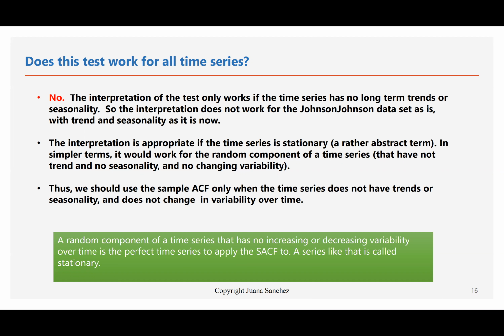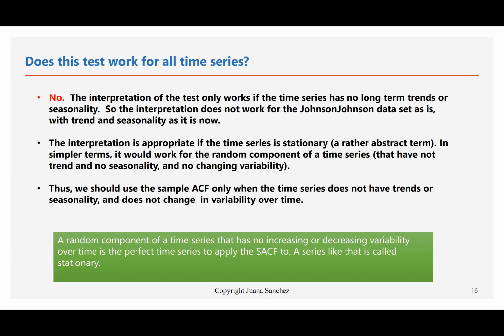In simpler terms, it means that the time series has no trend, no seasonality, and no change in variability. In other words, it applies to the random component of a time series. Remember the decomposition that we did of a time series into trend, seasonal, and random terms. The random term is usually the component to which it makes sense to apply the sample autocorrelation to estimate the ensemble autocorrelation.